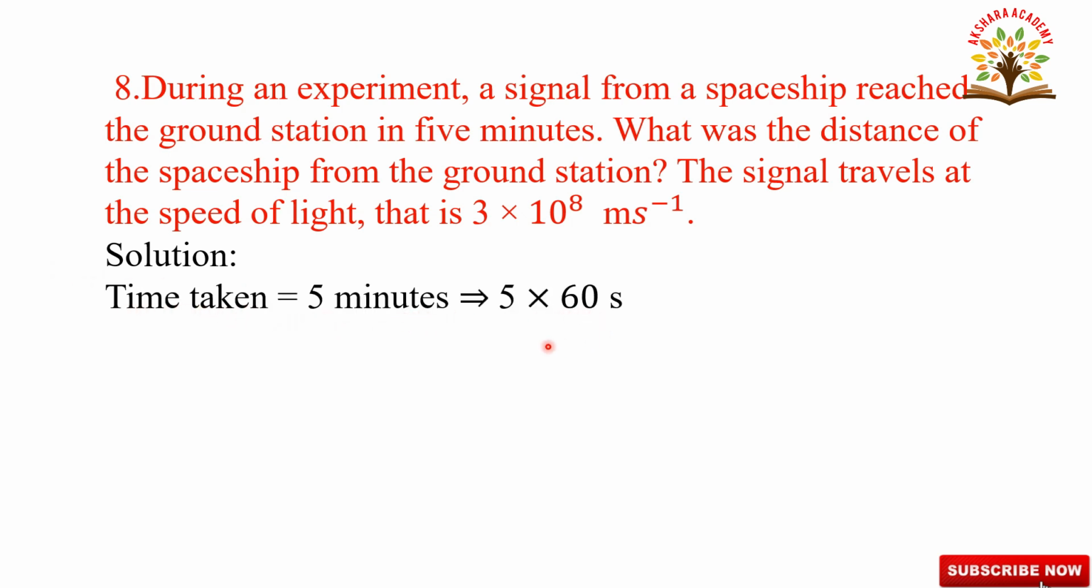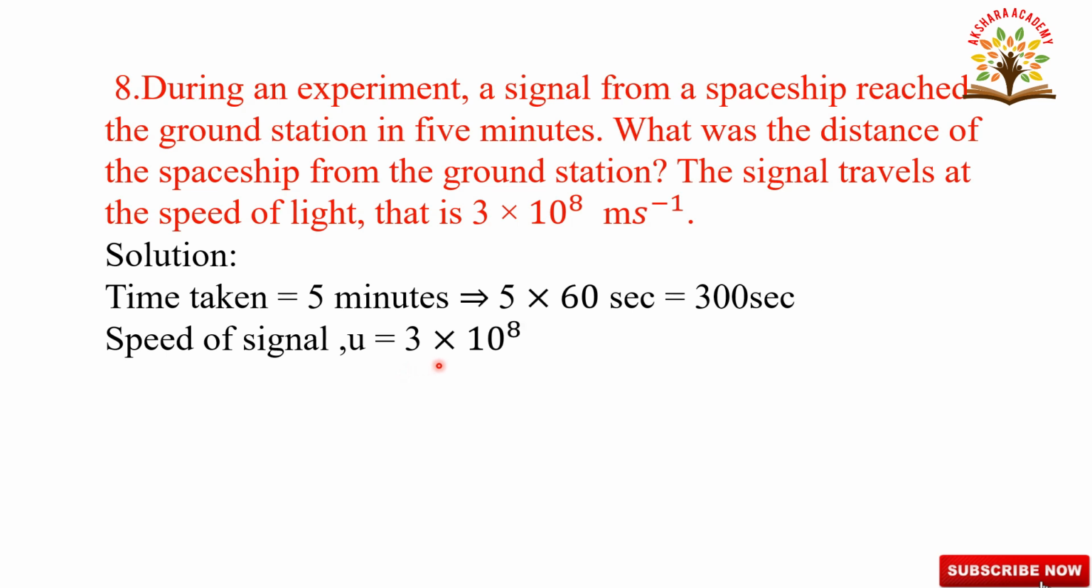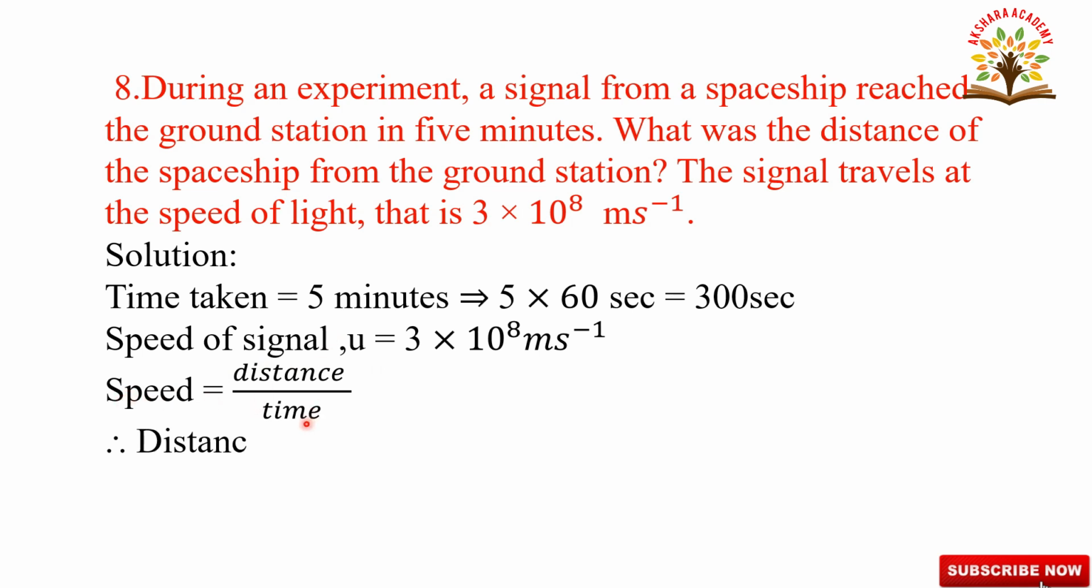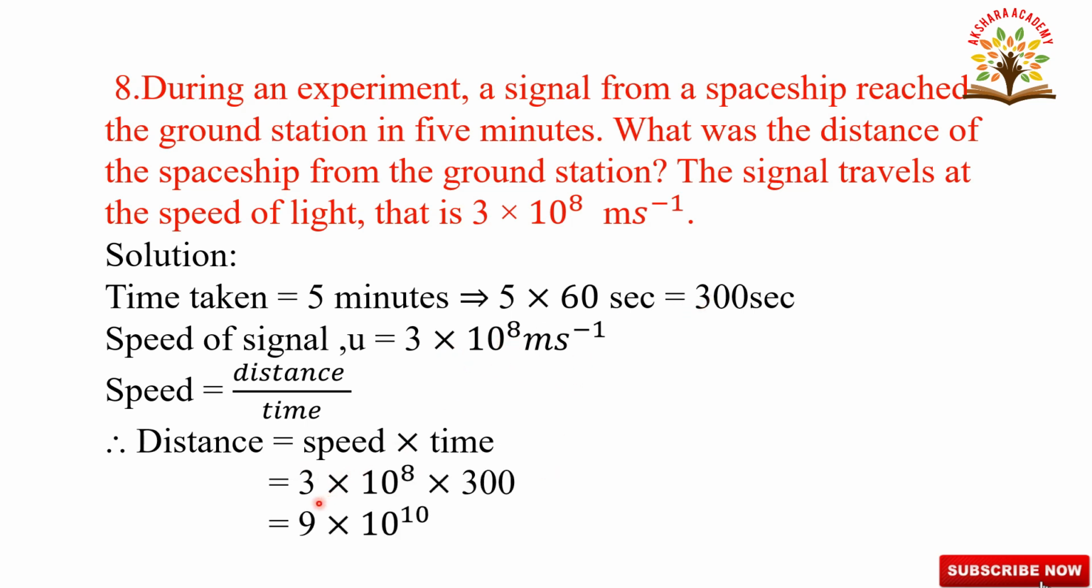Converting minutes into seconds, 5 into 60, 300 seconds. Speed of signal, as given, is equal to 3 into 10 to the power of 8 meters per second. Speed is equal to distance by time. Calculating distance: distance is equal to speed into time. Substituting these values, speed 3 into 10 to the power of 8, time 300. So distance is equal to 3 3s are 9, 9 into 10 to the power of 10 meters.